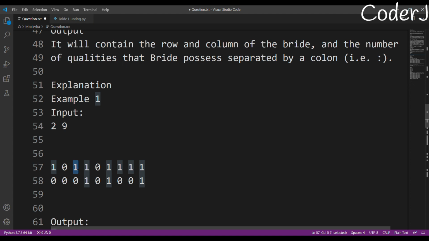Now, these marriageable girls, how many qualities they have, we need to calculate it. We'll calculate it from their neighbors, how many non-zero neighbors they have. So this girl, right here, I'll just say that this is X. How many qualities does she have? She has two qualities. She has two neighbors, this neighbor and this neighbor, who are non-zero. At most you can have eight neighbors, right? This is why they can have at max eight qualities, right?